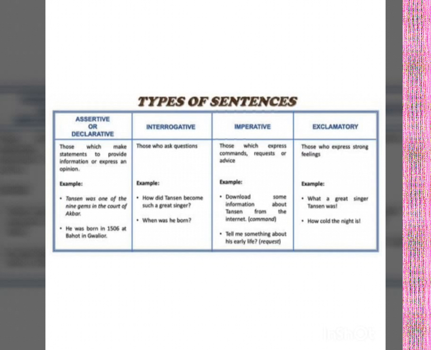Okay. Then next one, interrogative sentences. Interrogative sentences are those which end with the punctuation mark question mark. That is, they are used to ask questions. We can see that these sentences are in the form of questions and end with a question mark. For example, how did Tansen become such a great singer? When was he born? It is in the form of a question. Somebody is asking a question, so it comes under the category of interrogative sentences.